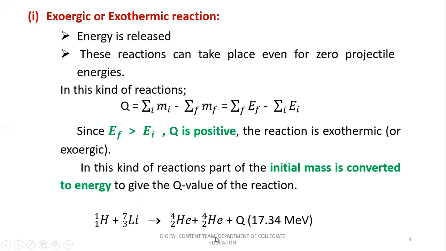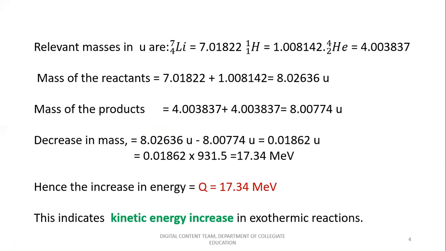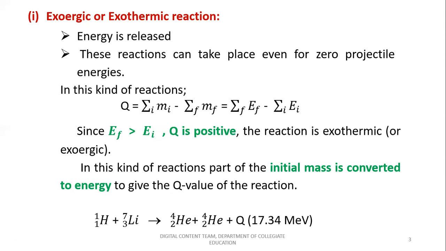So always you can observe that in the case of an exoergic or exothermic reaction, the energy is always released after the nuclear reaction. Here you can see the masses of the reactants and the products in the example I have quoted.